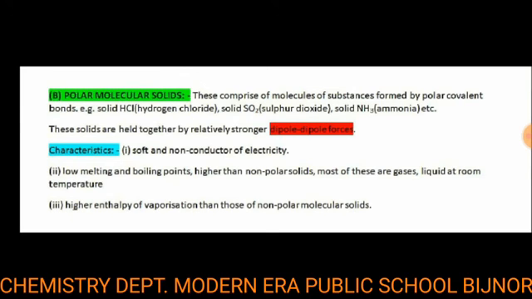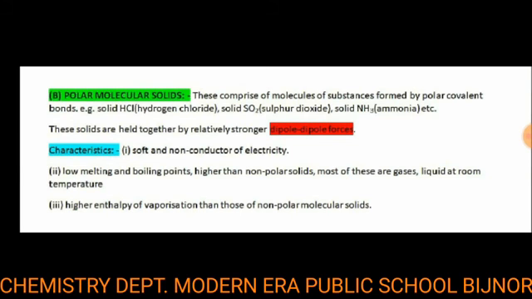So in comparison with non-polar solids, they have some characteristics. The first one, they are soft and non-conductive of electricity, which is a similarity. Second, low melting and boiling points, but higher than non-polar solids. Most of these are gases or liquids at room temperature. It means polar molecular solids have higher melting and boiling points than non-polar ones.